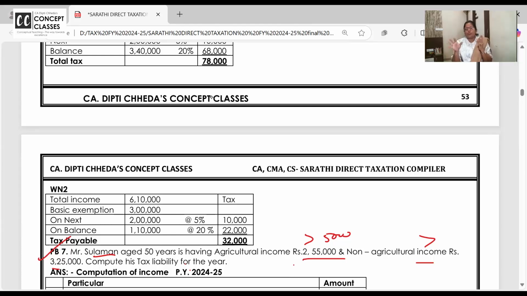Hint: after step 1 and 2, rebate, then add surcharge. I'm exactly giving you the points where students go wrong. That's what I call experience. In these 2 decades I have corrected a lot of papers in mock tests.